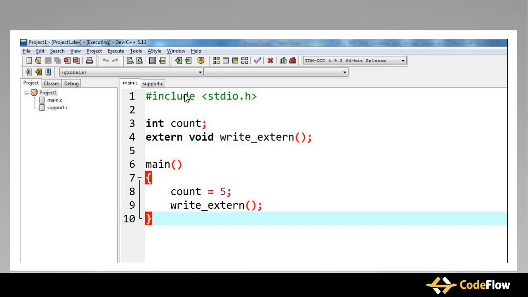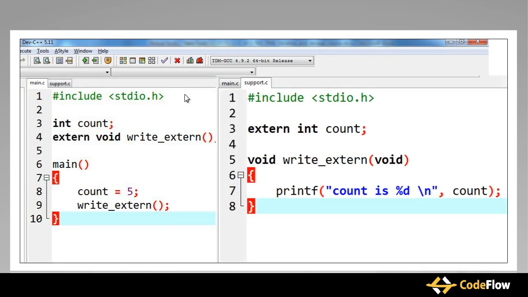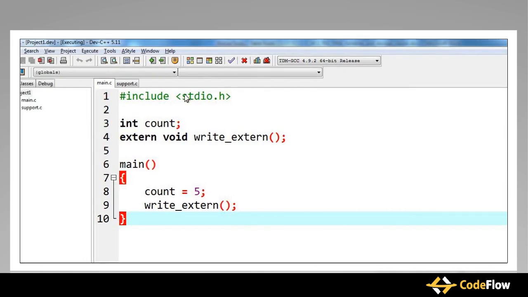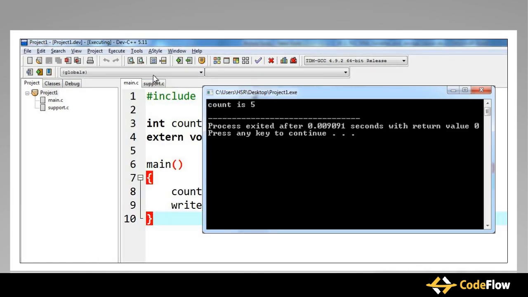Here is an example to understand this better. In this project, there are two files, namely main.c and support.c. The file support.c prints the value of the variable count, though it is defined in the first file, that is main.c. This is made possible by declaring the variable count as external variable in the file support.c. Here, the extern keyword points to the variable count that has been defined in main.c. If we run the programs, we get the value of the variable count on the screen. So this is how we can use extern storage class when two or more files share the same global variables or functions.